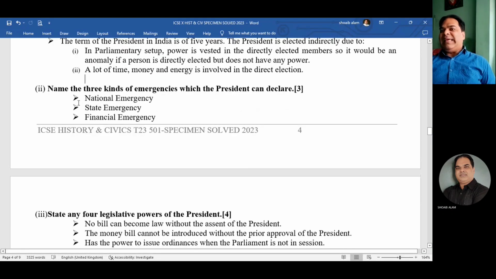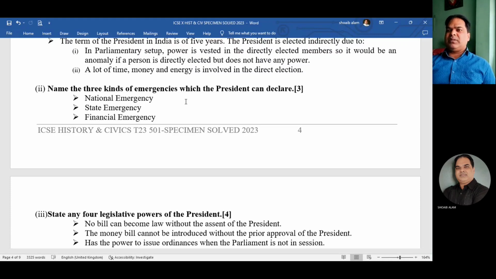Now, name 3 kinds of emergencies which the President can declare. Simply write down: national emergency, state emergency, financial emergency. National emergency, whenever the country is threatened by internal or external war-like situations. State emergency, when a state's constitutional machinery fails. And when the country is under financial crisis, then a financial emergency can be imposed.